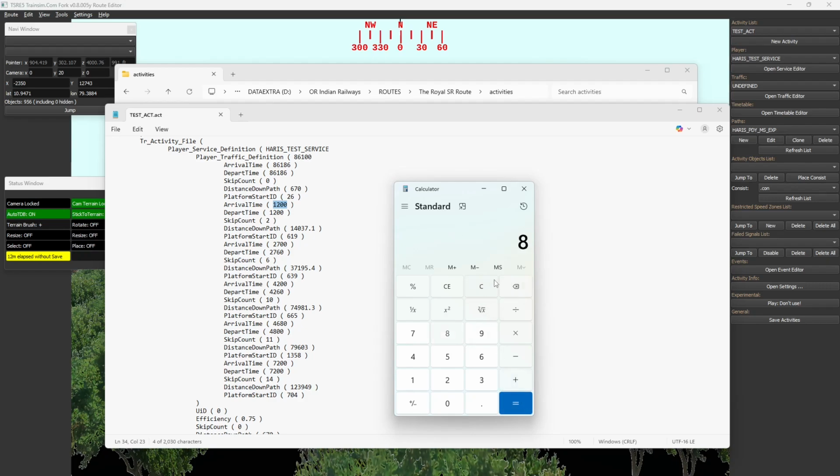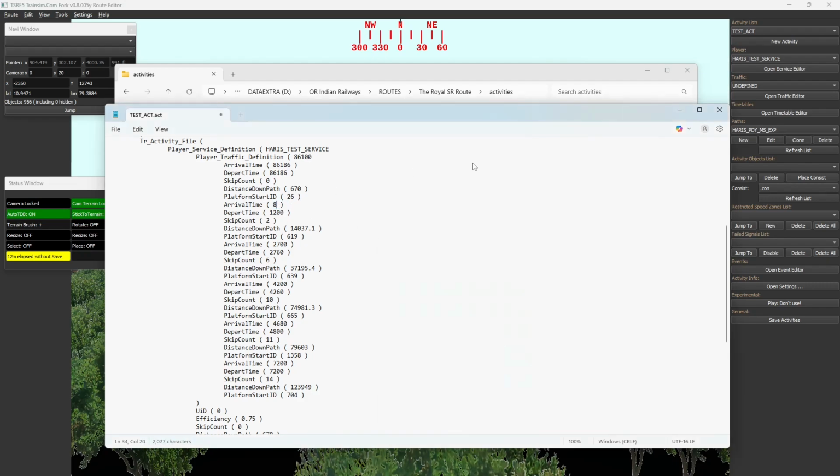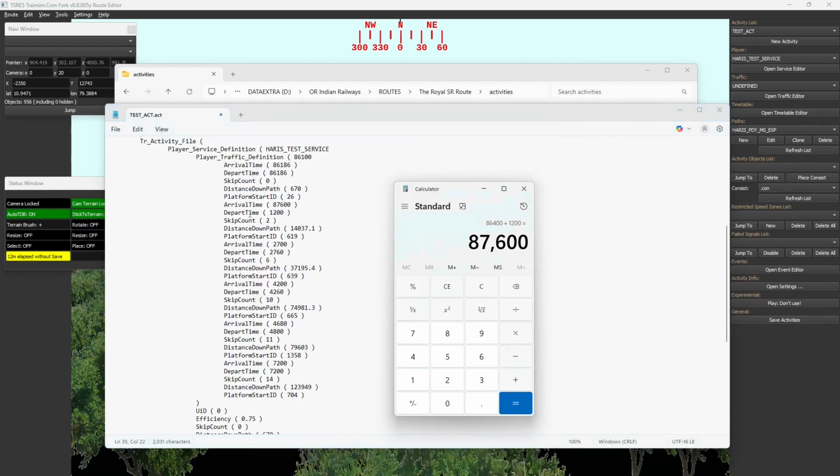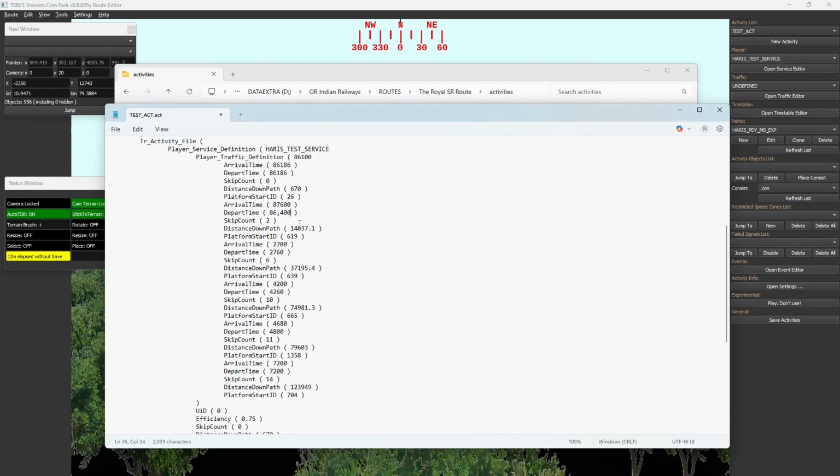So we will do 86,400 plus 1,200, which is 87,600. We'll put the departure time also like that, 87,600.